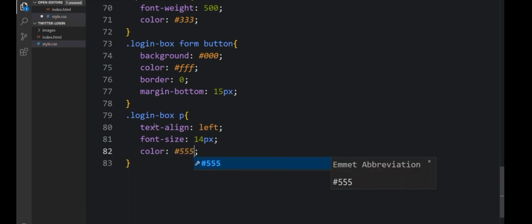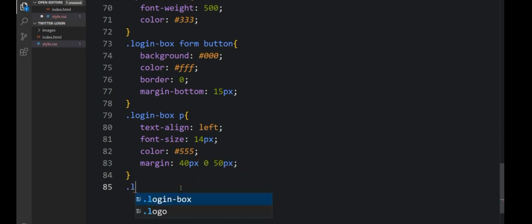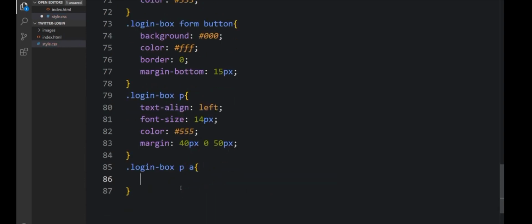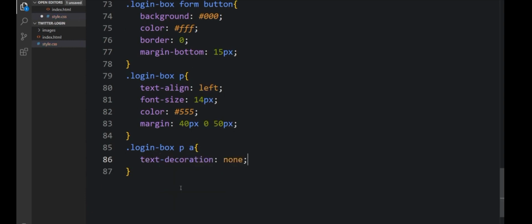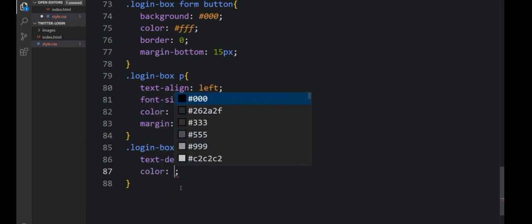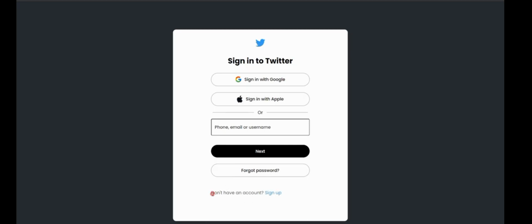The color, so the margin, or the login box links, the text decoration will be none. The color, right? Specify the color. So let's come back and check it out.